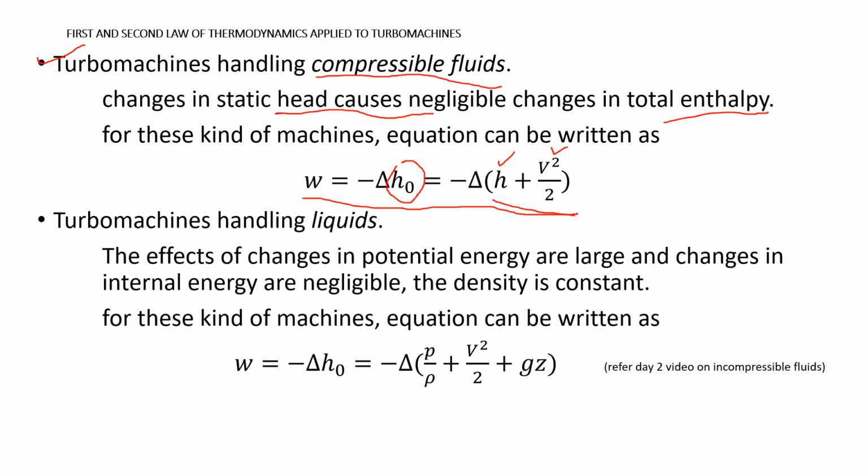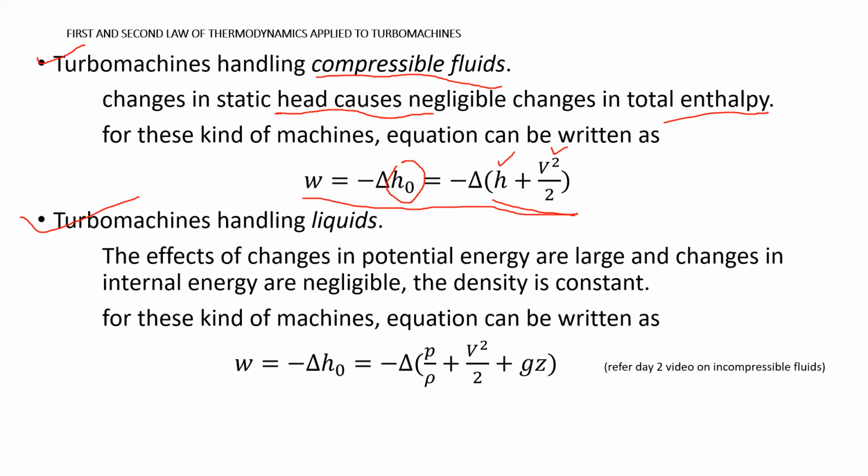Let us come to the next case, that is turbo machines handling liquids. In turbo machines handling liquids, the effects of changes in potential energy are large. If there is a slight change in potential energy, its effect on enthalpy is significant. So we cannot neglect the potential energy term in the case of turbo machines handling liquids.